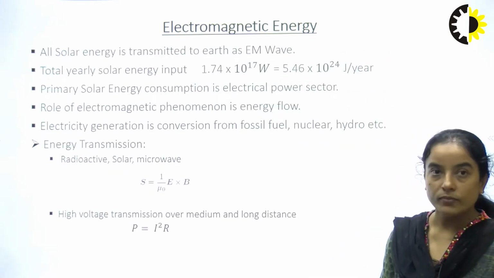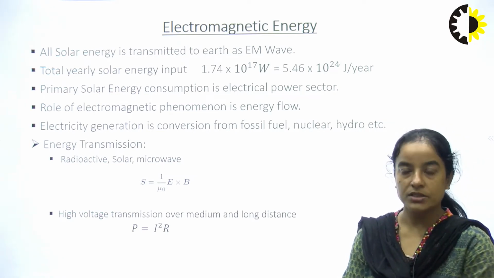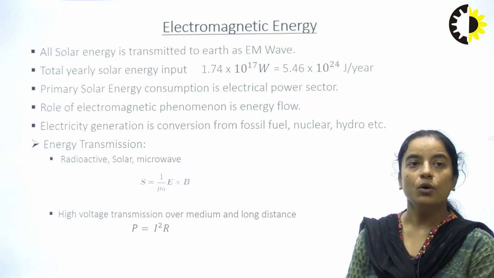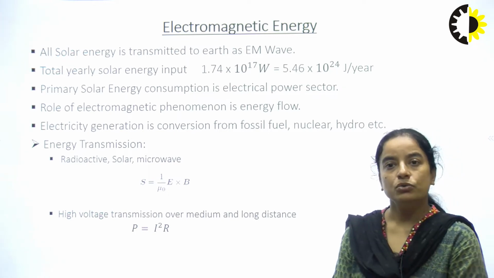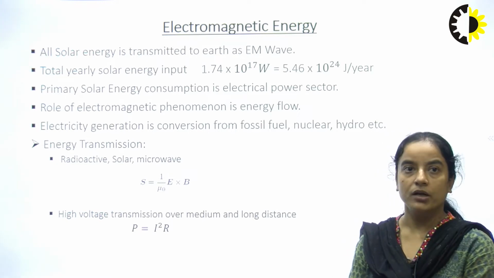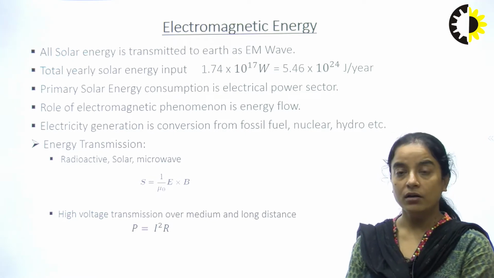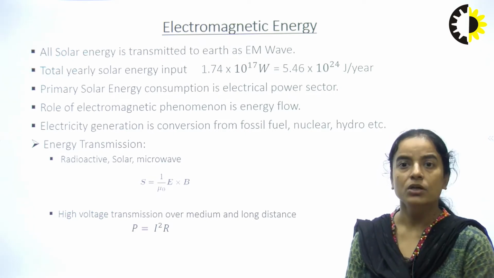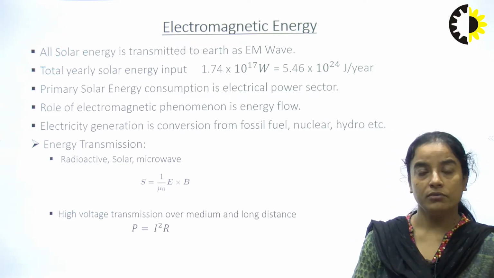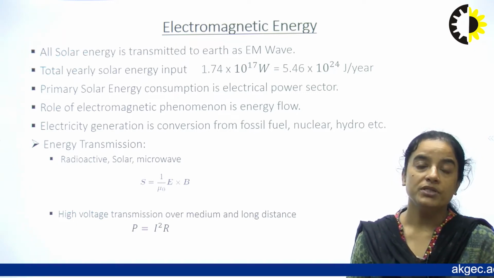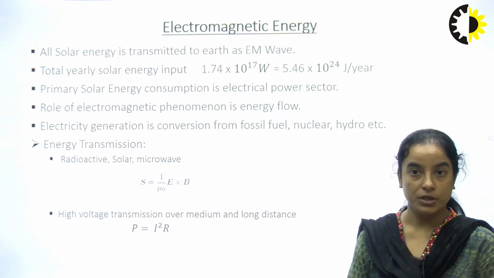These are the points we can summarize from our discussion in the previous slide: all solar energy that is transmitted to earth is electromagnetic waves. That is the electromagnetic radiation, because from the sun to the earth the energy is transmitted via air particles in the form of light waves. The total yearly solar energy input is 1.74 x 10^17 watt. That is the total yearly solar energy input to the earth.